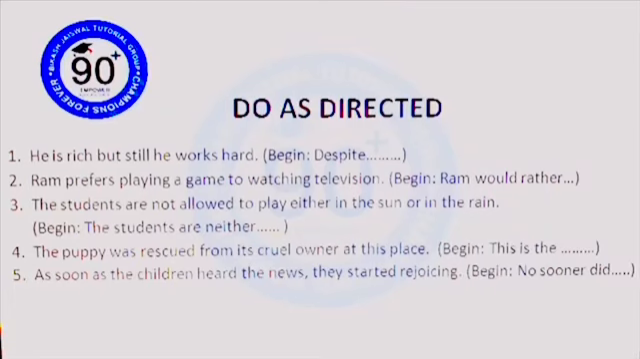Okay, so here we have the answers for your Do as Directed. Let's check out and discuss them one by one. He is rich, but still he works hard. Your question says he is rich, but still he works hard. Begin despite. So, despite being rich, comma, that's important. Despite being rich, comma, he works hard. You're not going to use of with despite. No need of using still.